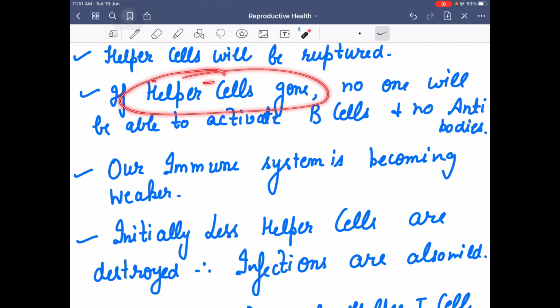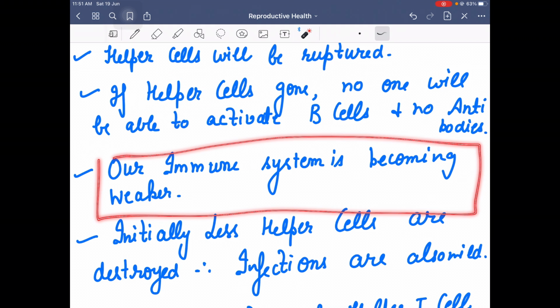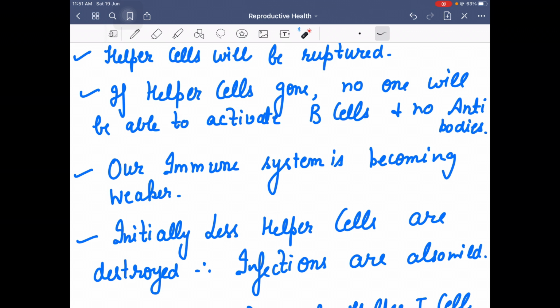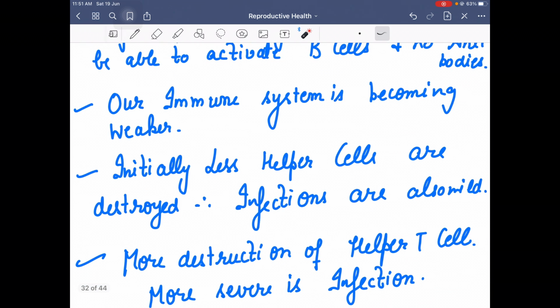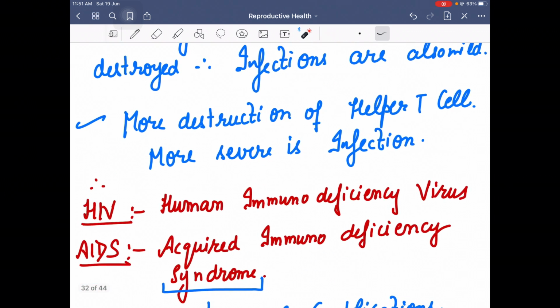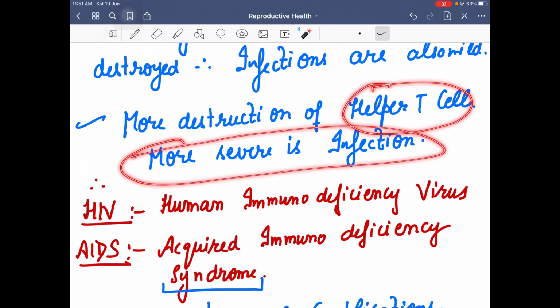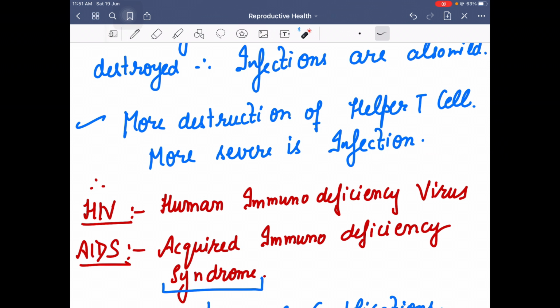And helper T cells are the major cells of our immune system. That is why the person's immune system starts becoming weaker and weaker. In the beginning, fewer helper cells are destroyed, so the infection appears with mild fever. But as more destruction of helper T cells is done, more severe infection is observed.